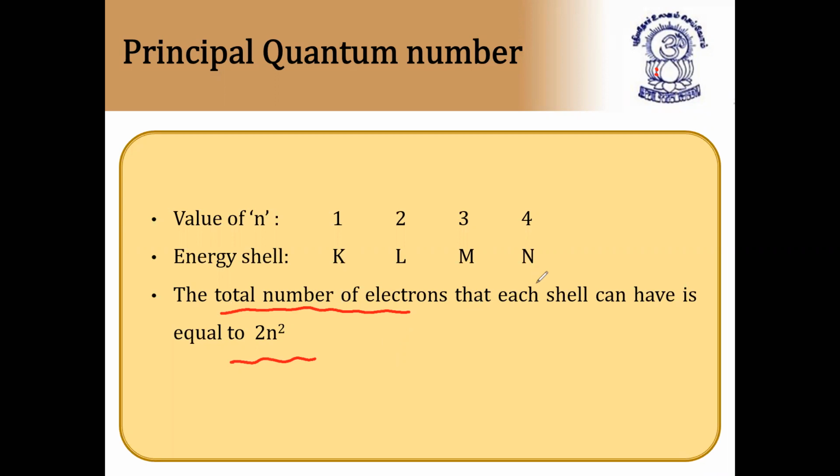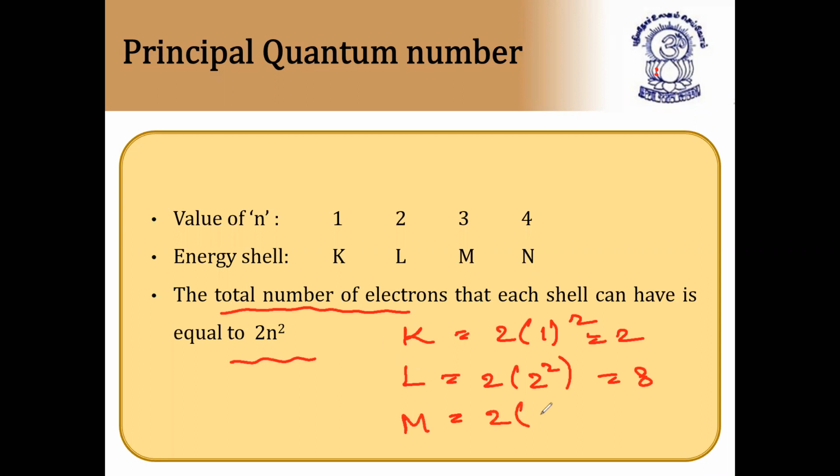So by this you can write the maximum number of electrons in the K shell is 2 into 1 square, which is 2. L shell, 2 into 2 square; 2 square is 4, so it is 8. M shell, 2 into 3 square, it is 18, and so on. N shell, 2 into 4 square, that is 32. So the maximum number of electrons that can fit in each shell is given by the formula 2n square. I hope this is clear for you. Next.